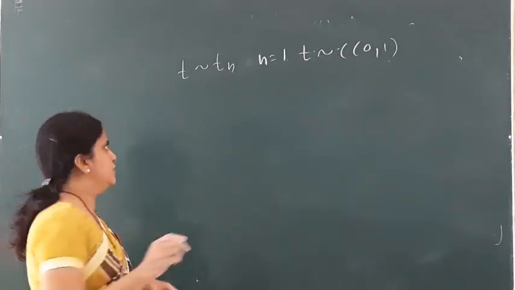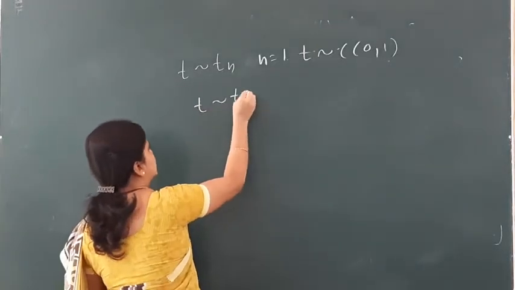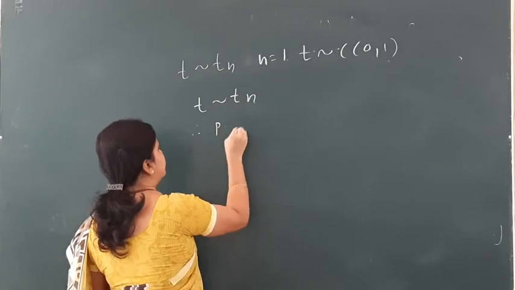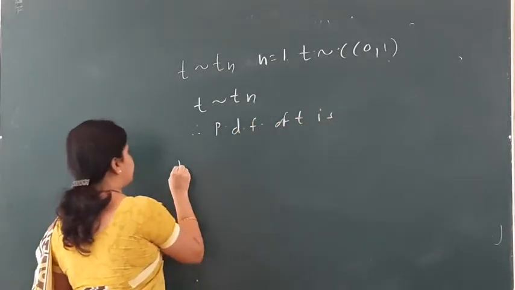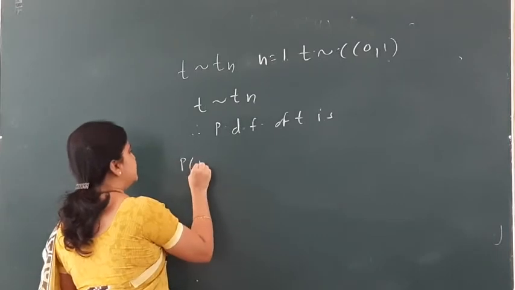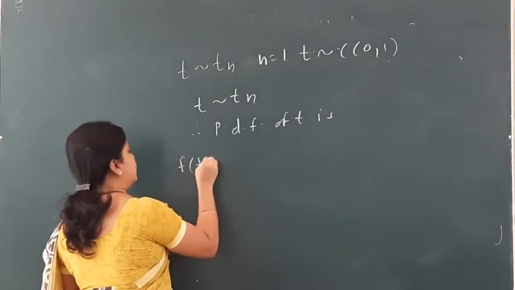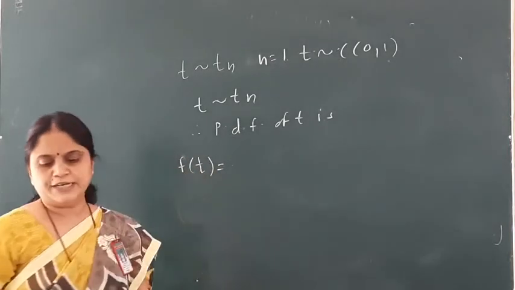So let me write it. The proof is actually very obvious. Therefore the PDF of T, or you may write it as FT only. So FT, what is the PDF of T?